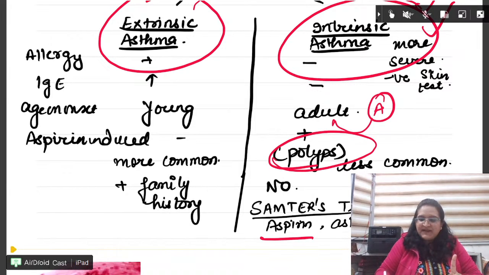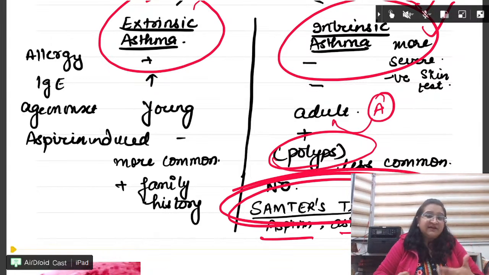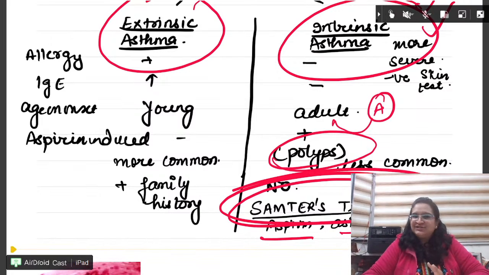This is associated with polyps. Polyps, aspirin, asthma. This is known as Samter's triad. Learn it. Samter's triad. Here we do not see any IgE.